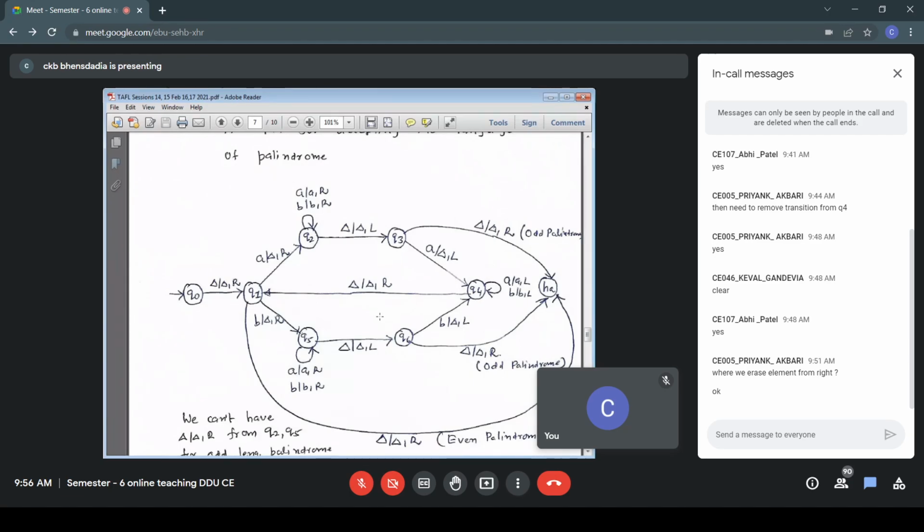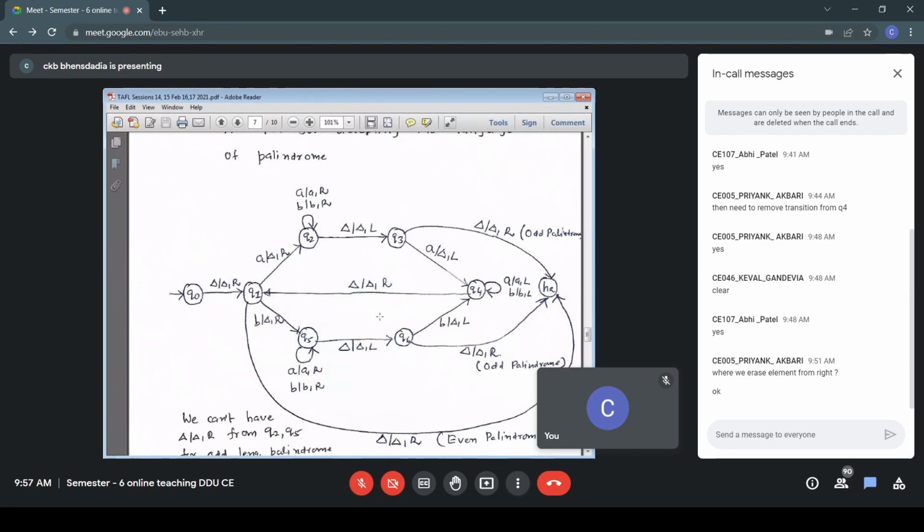So bottom branch, that was just a replica of the top branch. Only difference is my leftmost symbol is B, and in the state Q6, I must get B on the right so that the matching of the current pair is over, and again I return for the next iteration back to the state Q1. So if my leftmost symbol is A, the rightmost symbol has to be A. That is a transition between Q3 to Q4. If my leftmost symbol was B, that is Q1 to Q5, then in the state Q6, I expect B to be present, and then back to the state Q4, and then back to the state Q1.